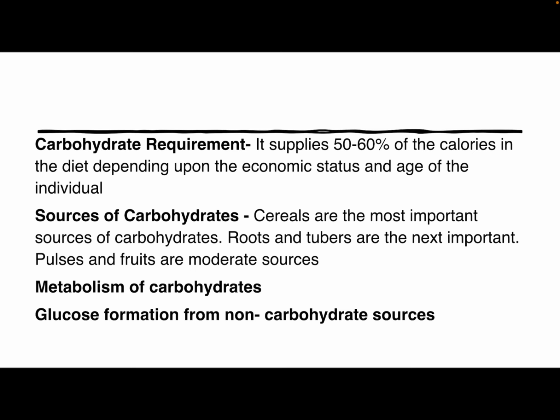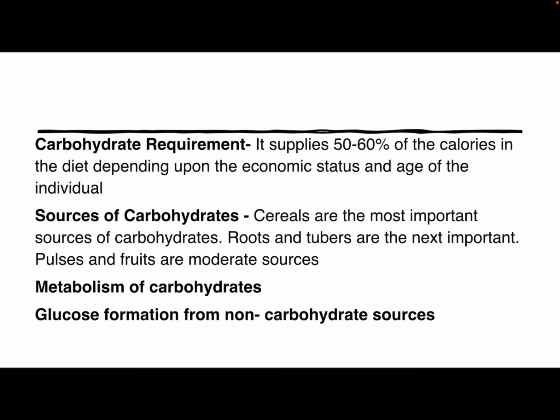The oxidation of glucose in the tissue occurs in two stages. First, glycolysis, in which the glucose is converted into pyruvic acid and then lactic acid. Then pyruvic acid oxidation produces carbon dioxide and water. The first stage is known as glycolysis, in which the glycogen is broken down into glucose and glucose is further converted into pyruvic acid, and the oxidation of pyruvic acid takes place through a series of reactions known as the tricarboxylic acid cycle, that is, the Krebs cycle.